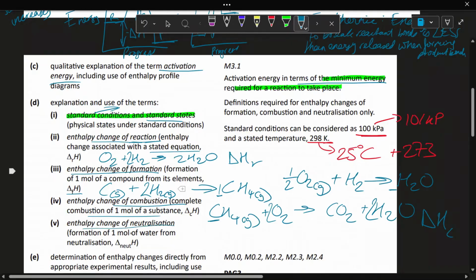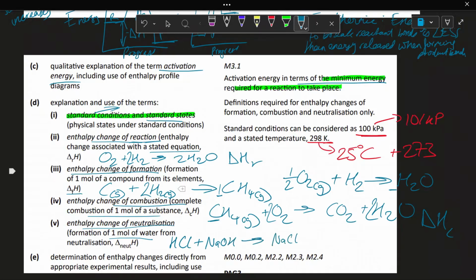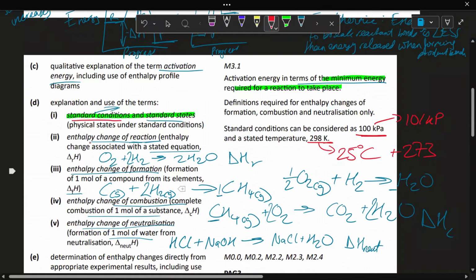Finally, the enthalpy change of neutralization is the formation of 1 mole of water from a neutralization reaction. So that's an acid and a base. So if we add HCl plus NaOH produces NaCl plus H2O, the energy change from this reaction would give us the enthalpy change of neutralization. Something that I should have mentioned earlier is that for all of these definitions, you have to mention the standard conditions and standard states. All of these enthalpy changes don't work unless they're in standard conditions and standard states.